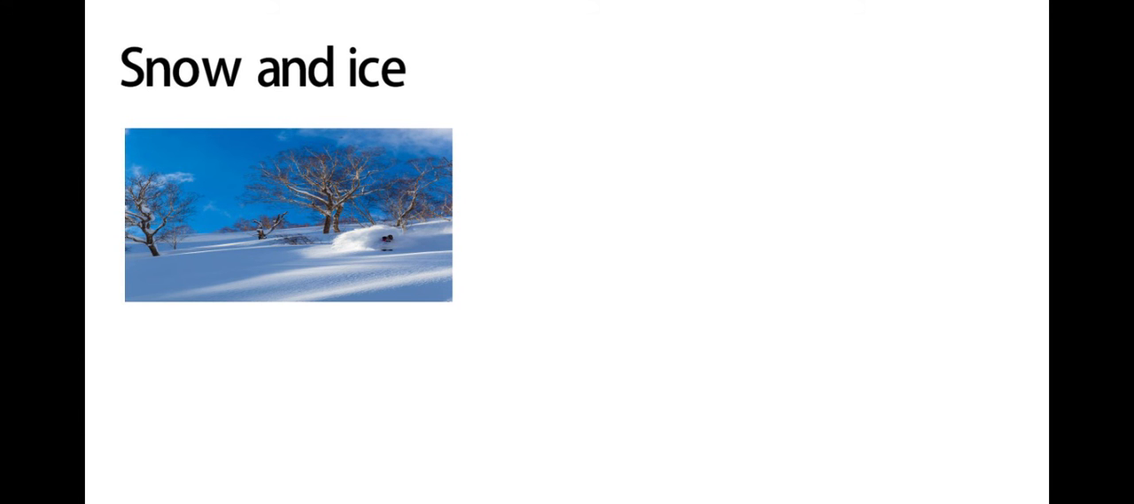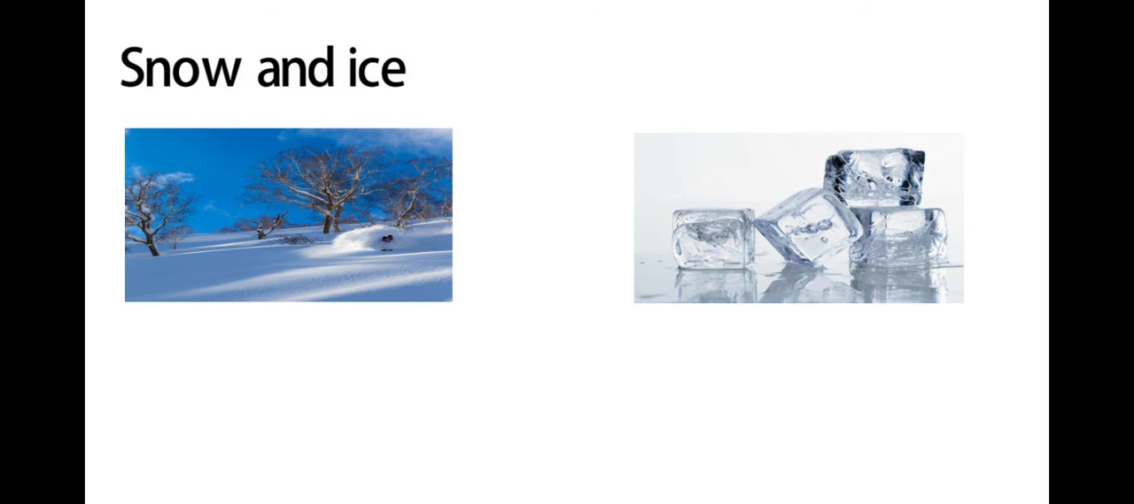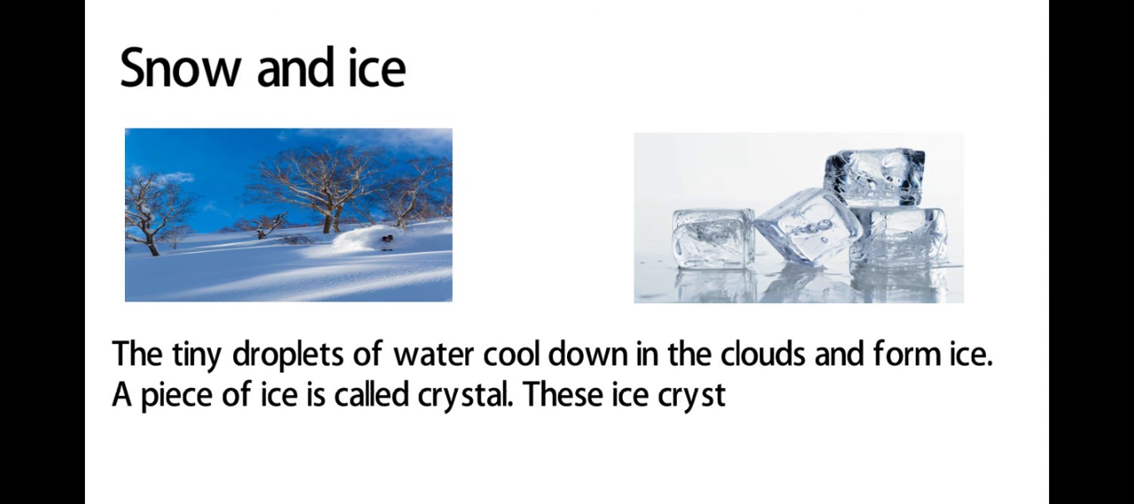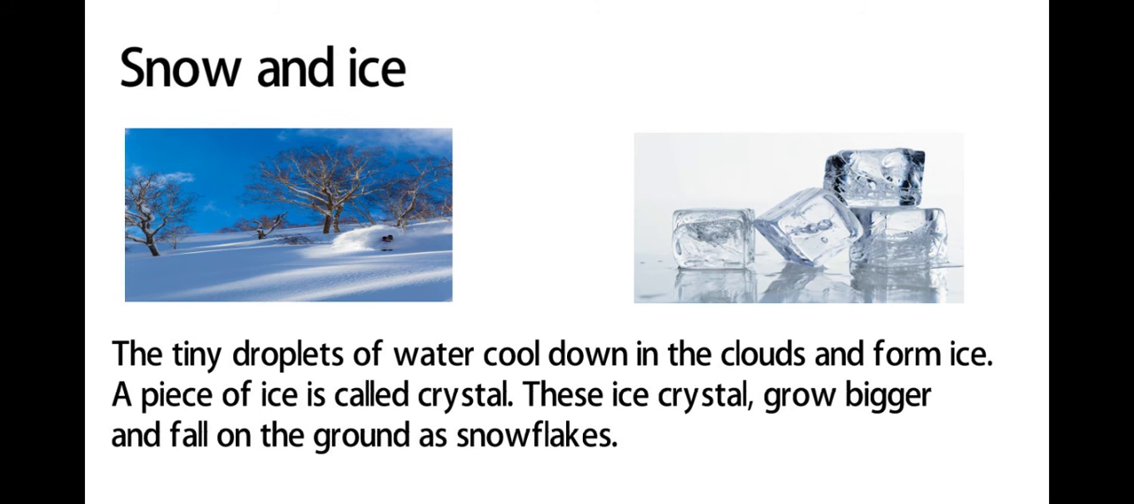Snow and ice. The tiny droplets of water cool down in the clouds and form ice. A piece of ice is called a crystal. These ice crystals grow bigger and fall on the ground as snowflakes.